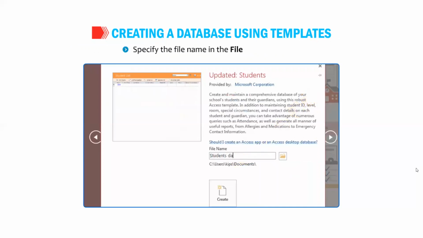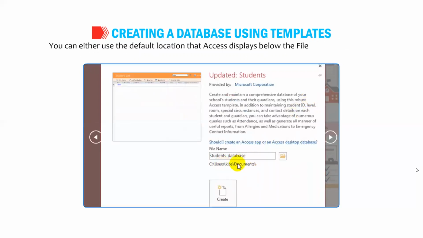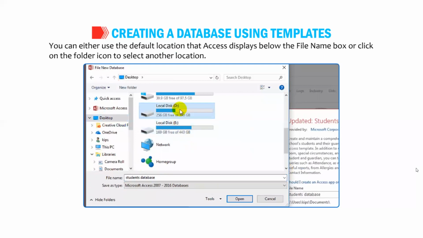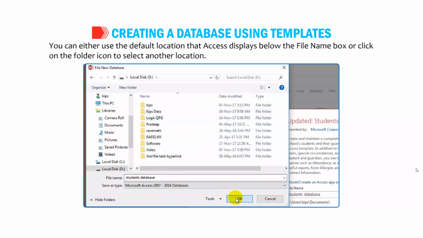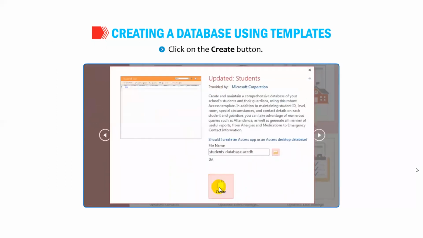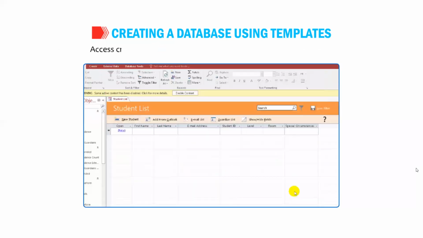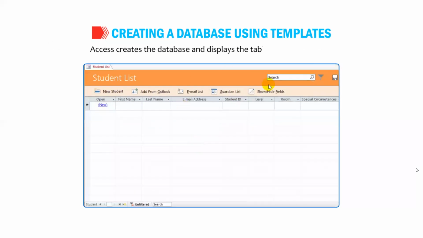Specify the file name in the File Name text box. You can either use the default location that Access displays below the file name box or click on the folder icon to select another location. Click on the Create button. Access creates the database and displays the table in the form view. It contains the fields which are relevant to the student's database.